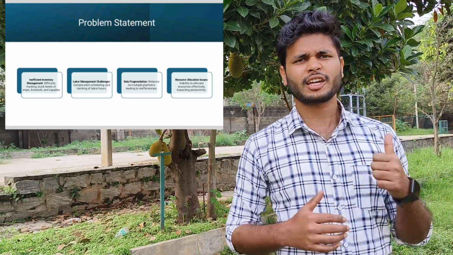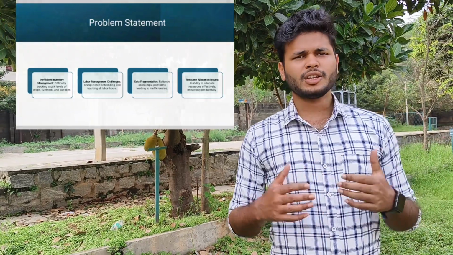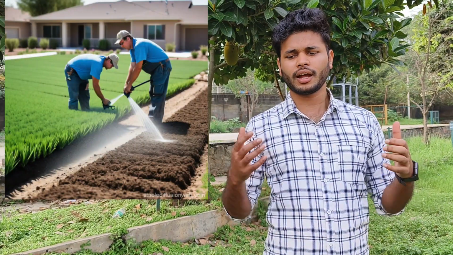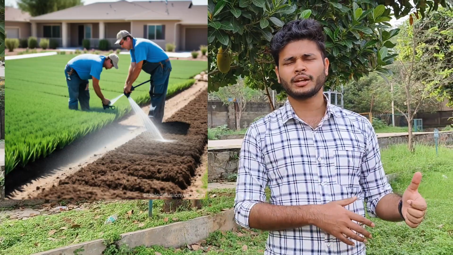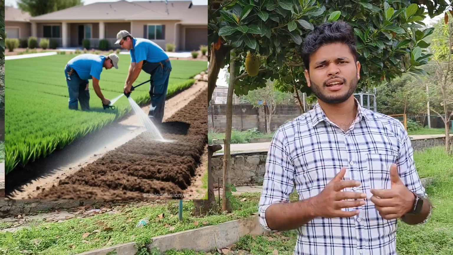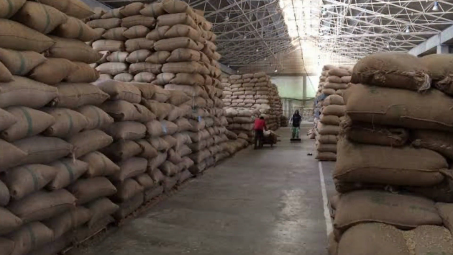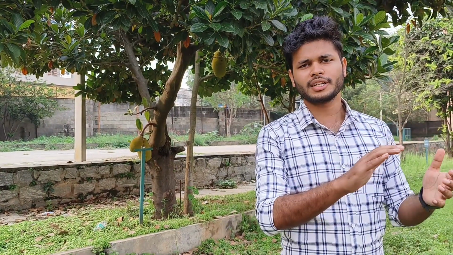Next, talking about agriculture, the person has to visit the field and check the moisture level of the soil, and has to assign someone to irrigate that field. And in farming also, the farm owners store their crops in godowns, and they have to manually go and check whether there is a suitable environment for storing crops or not. So we can see that it is not automatic. A person has to go over there and assign the work.